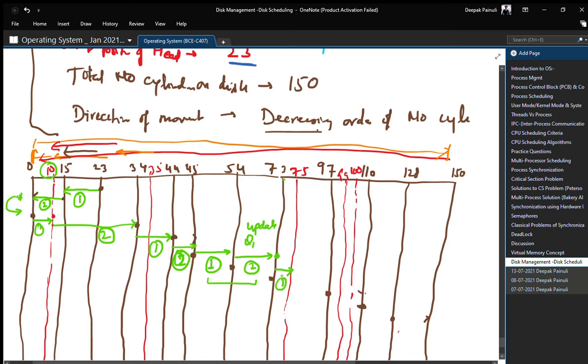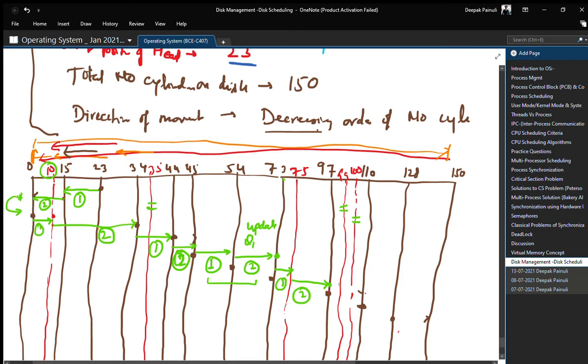So first step, and when we reach 97 at the second step, we got 3 requests of 99, 100 and 35 at this point, right?